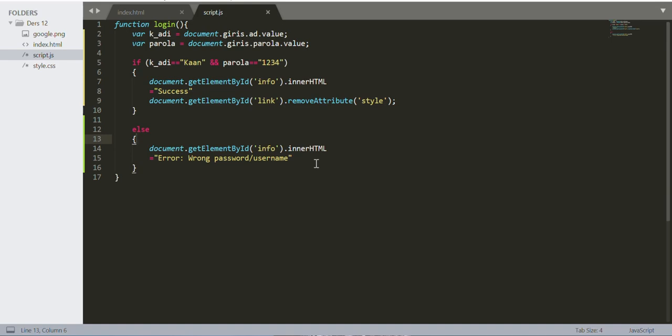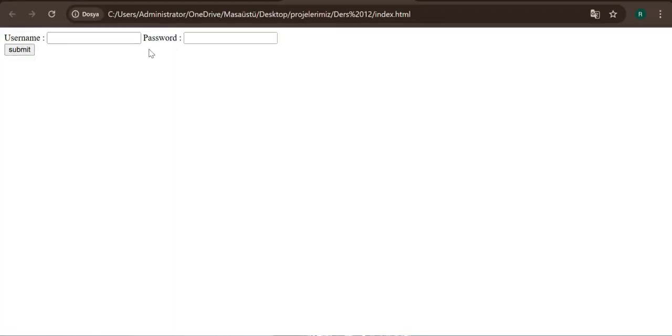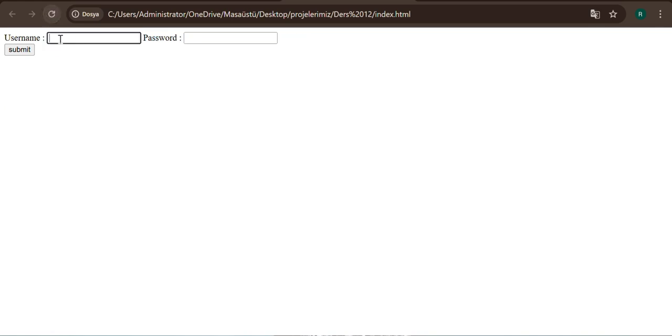Now guys, our code here is done. Let's just check and see what we did. So just save them and open it in the browser. Now as you can see, we have these. So if I type this and 1234, you can see it right here because we adjusted it to be a password type. When I go to submit, I want this icon to pop up and write success. But if I go like this, okay, and type submit, it's going to give me this.